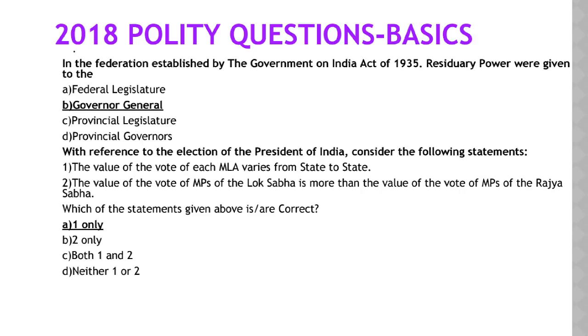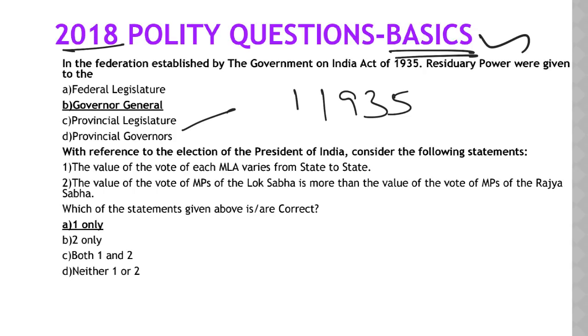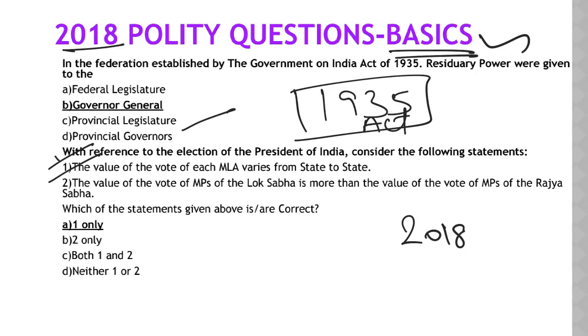Next one, with respect to 2018 basic questions. This is a very simple question, again related to a historical background, as I mentioned in the beginning itself, the 1935 Act. I was mentioning this with respect to the President. That is what UPSC has changed from 2018. Everyone who studies ordinance power, veto powers, pardoning powers, or the relationship between the PM and the discretionary powers of the President, all those things, they went to very, very small nitty-gritty details.